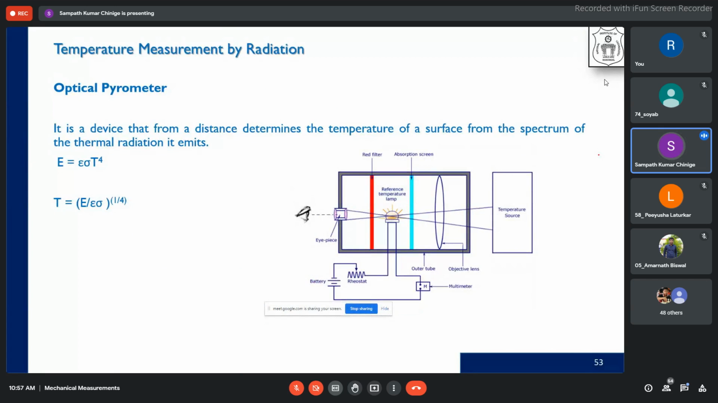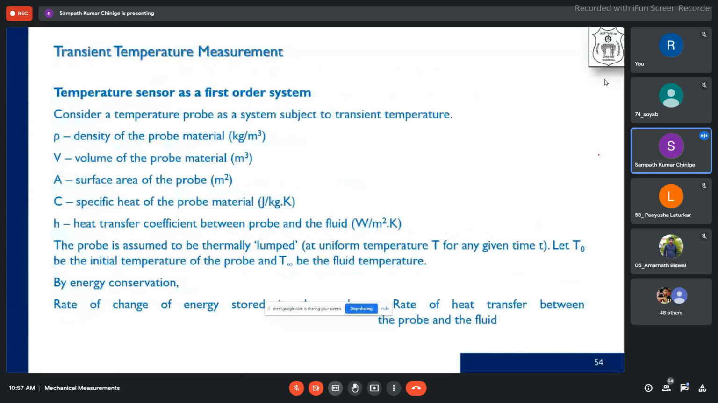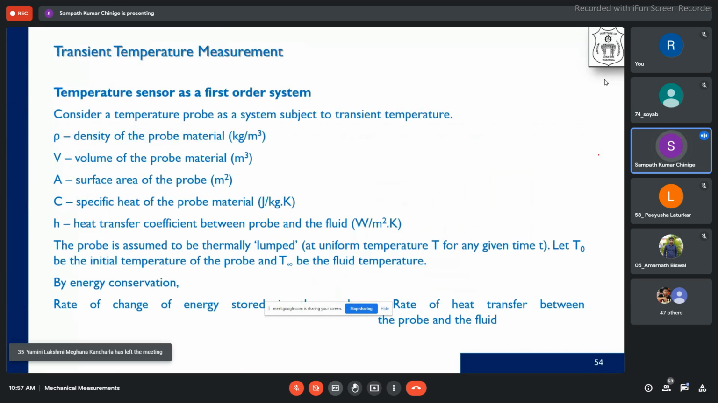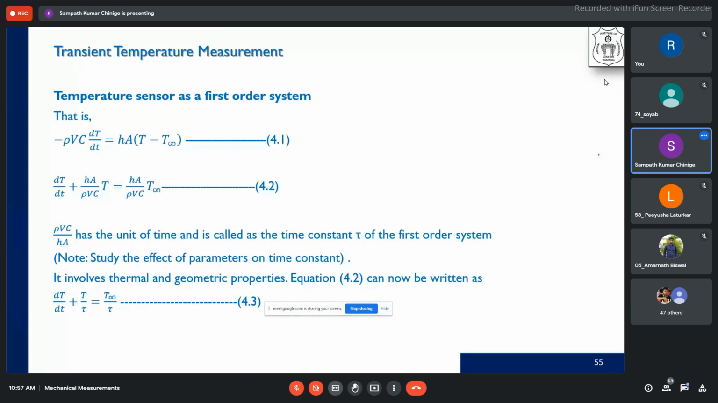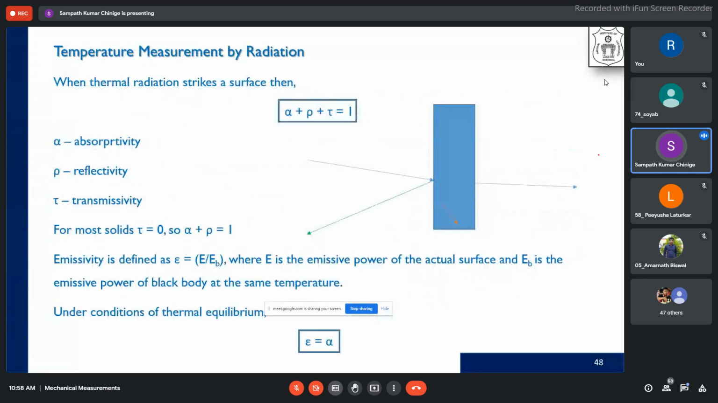In those areas, we use the working principles of radiation, and thereby we will try to adopt them to evaluate the temperature. Those are the methods which are based on radiation principles. And then we have transient temperature measurement. How do we do dynamic measurement of temperature? What are the governing equations that we will find out in the next class? So today we will stop with this.